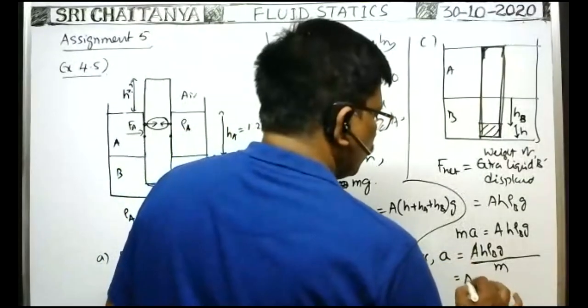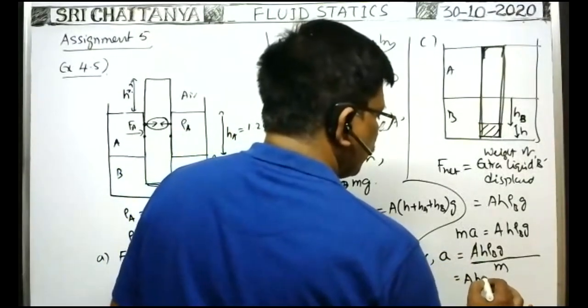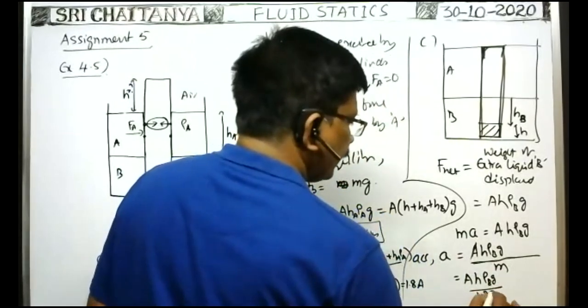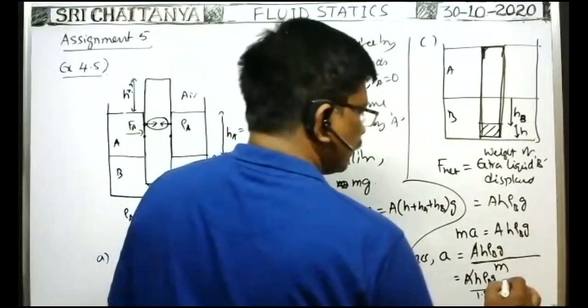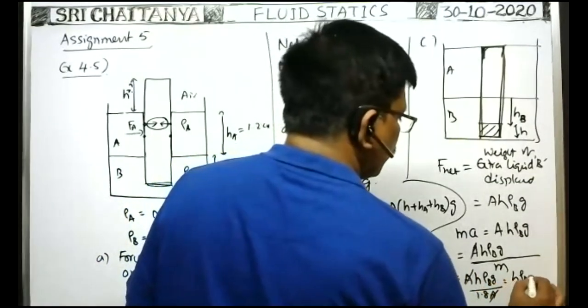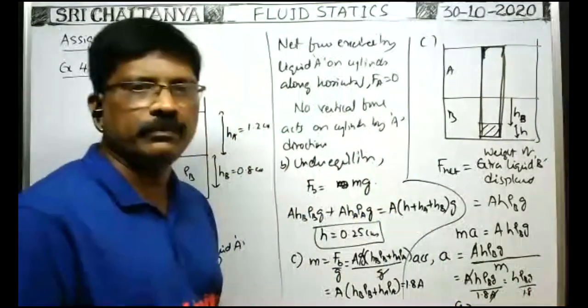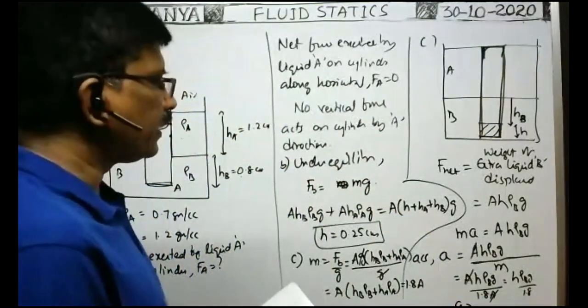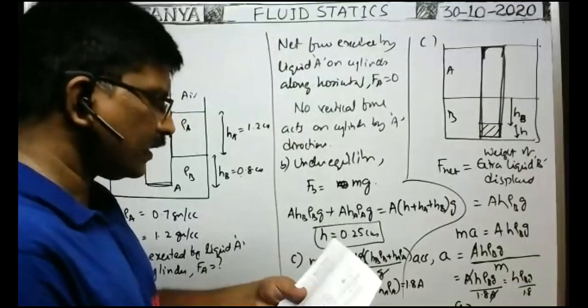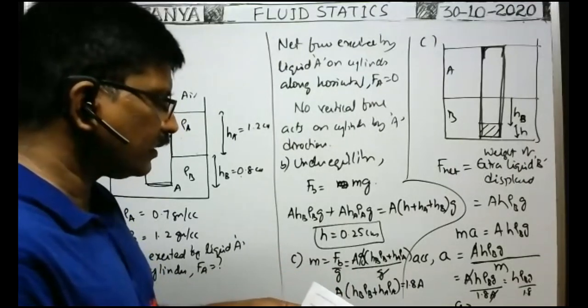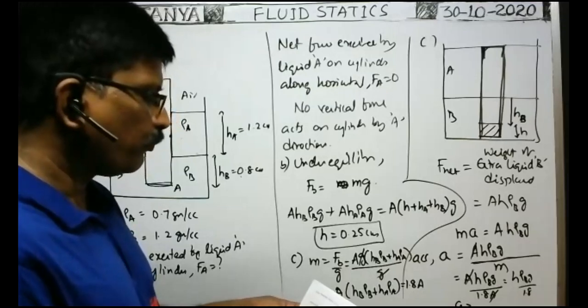Therefore, this is equal to area of cross section into H into rho B Z by M, meaning 1.8 into A. Here A cancels. That is equal to H into rho B Z by 1.8. If you substitute the data and simplify them, you will get acceleration a is equal to 5. Acceleration a is equal to 5 by 3.